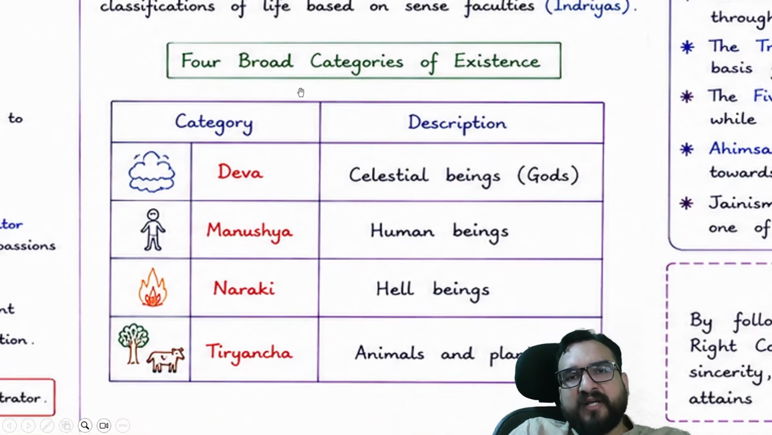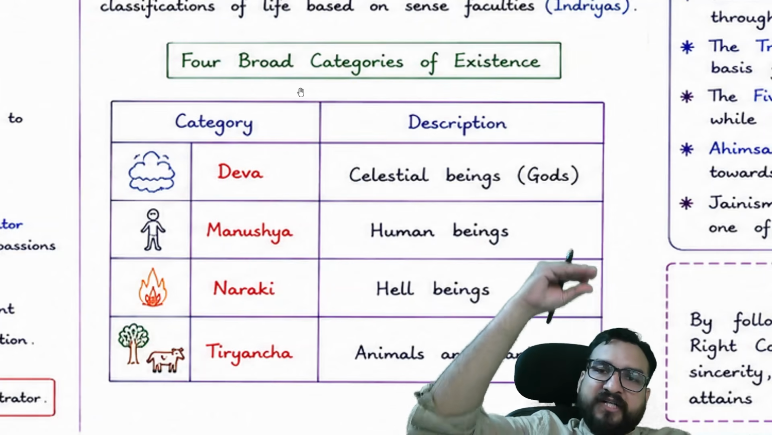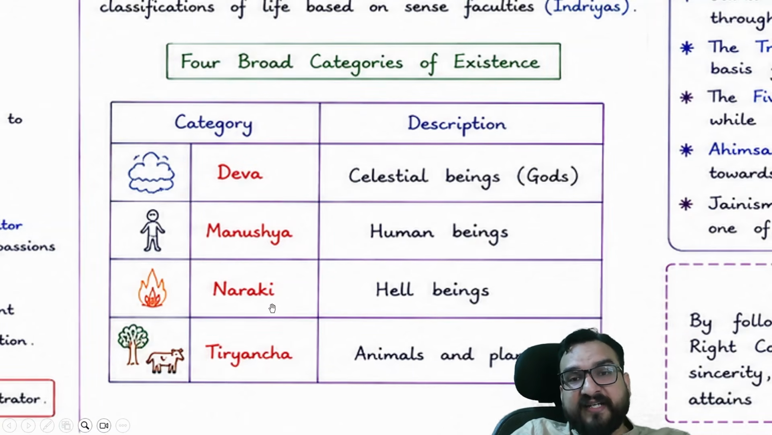So the four broad categories of existence as per Jainism are: Deva, the celestial beings. They believed in God, but they always put God below the Jina, always kept the Jina higher. Then there is Manushya, human beings. Then there is Naraki, hell beings. Then Tiryancha, animals and plants as well, they have considered over here, guys.